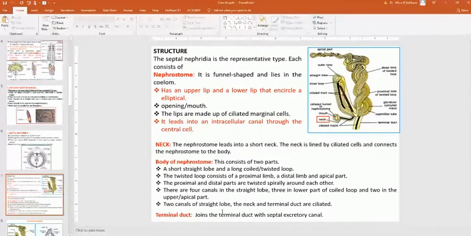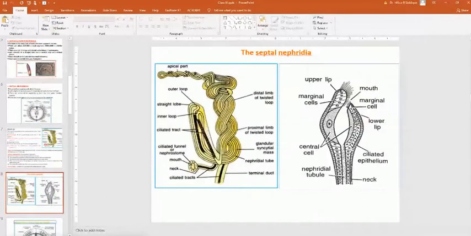Two canals of the straight lobe, the neck, and the terminal duct are ciliated. These two are ciliated. This black part joins the terminal duct with the septal excretory canal. Here you can see this is the big diagram. Here you can see this is the opening.